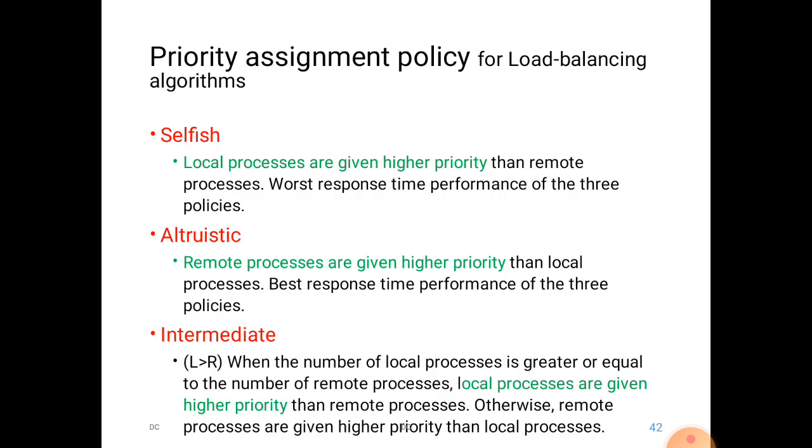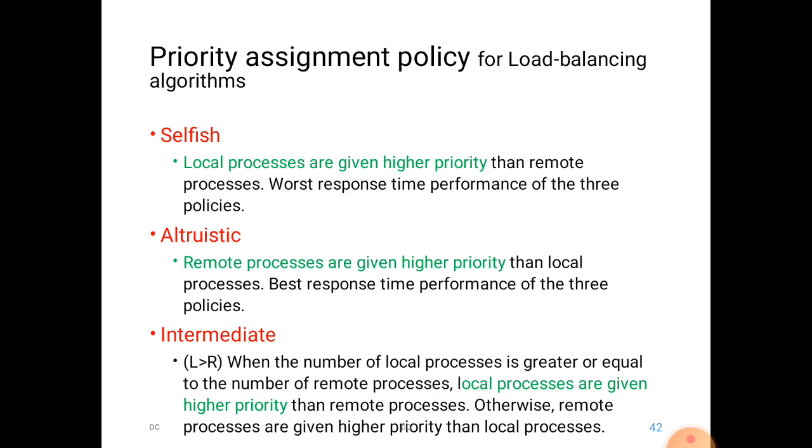So now we see the priority assignment. What is priority assignment in a load balancing algorithm? Based on that, we have three priorities: selfish, altruistic, and intermediate. What do we say selfish? Local processes are given higher priority than remote processes. This has the worst response time performance of the three policies. Yes, selfish processes: we know our work has to be done first. So that is the scheme over here.